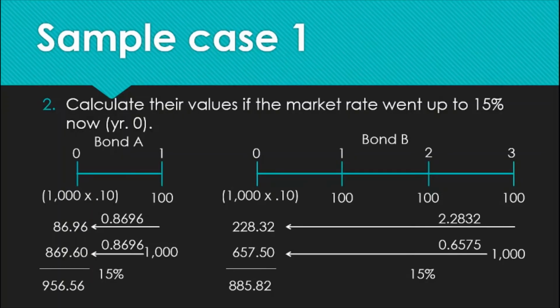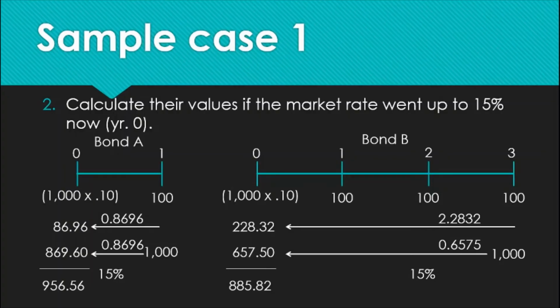Under both bond A and bond B, we can see that the value went down as a result of the rising market interest rates. Market rates went up from 10 to 15%. The value of the bond went down. Again, this is expected. However, you are to notice that bond B is more affected than bond A. Why is this the case?